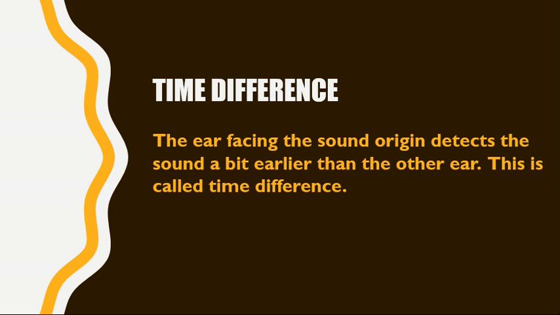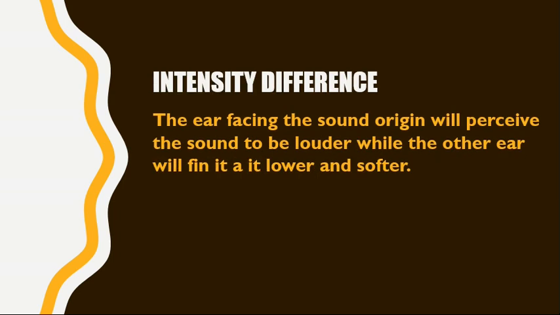Experiments have also proved that if one ear detects a sound even by 1/30th of a second earlier than the other ear, the direction and space of the sound can be perceived. Okay? Intensity difference. The ear facing the sound origin will perceive the sound to be louder, while the other ear will find it a bit lower or softer. Obviously, the ear which is facing the sound origin will be having direct sound waves, and those will be much louder as compared to the sound waves which reach the other ear. This is referred to as intensity difference.